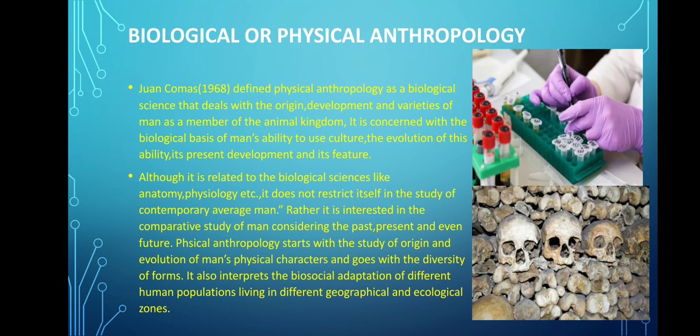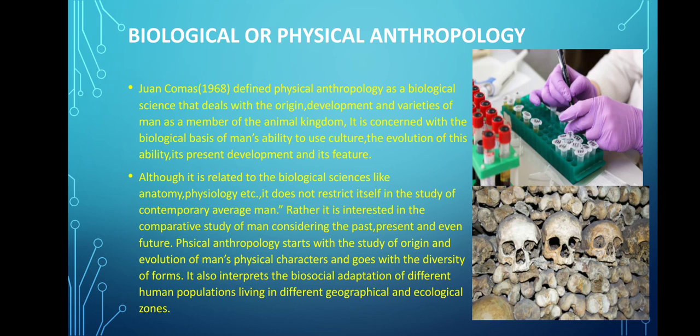This branch deals with legal and justice studies related to fossils or living persons, also by investigating the skulls or decomposed bodies from the sites. So it studies not only the individual but also the group. That's why it is a very unique subject. Physical anthropology is the branch of anthropology most closely related to the natural sciences, particularly biology. That is why it is often called biological anthropology, right?